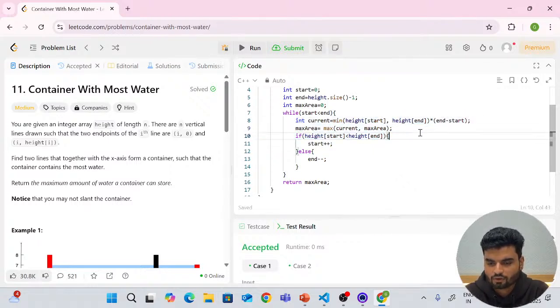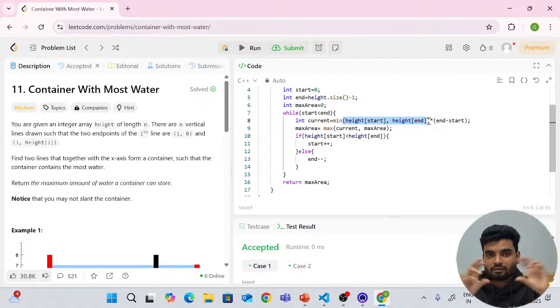Those will work fine. So what you're doing here is calculating the area between one pole and the second pole. Starting from start and end, the distance between both poles is the length, and this is the minimum height of the first pole and second pole. We take the minimum because only then can it store the water. If we take the maximum, the water cannot be stored on either end. So this is how we are taking the area.